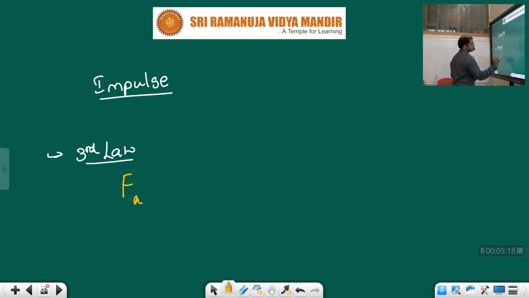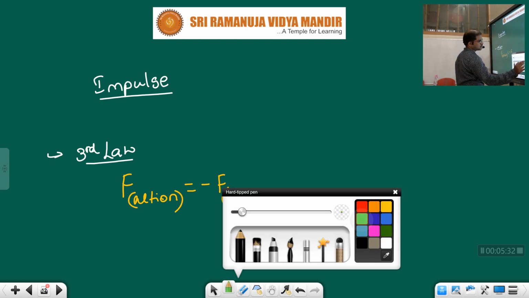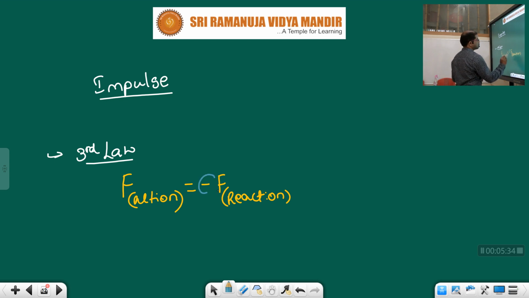Observe once: the minus represents opposite direction. It means that action and reaction, those two forces, are opposite in direction, children. In brief we have discussed all these things in previous lectures.